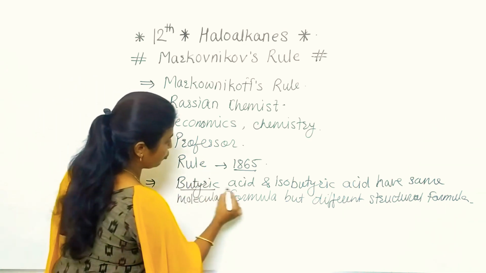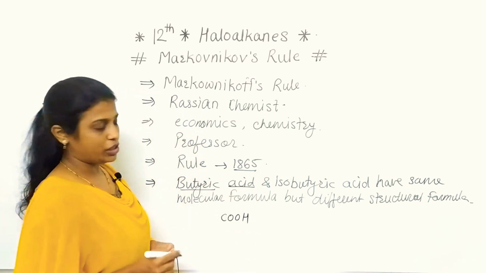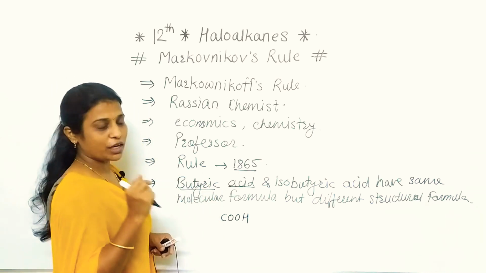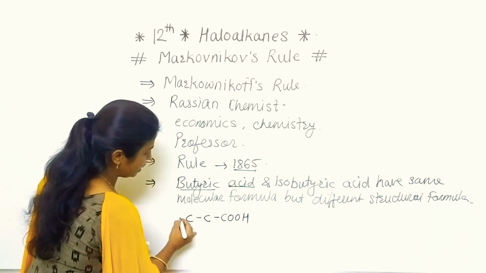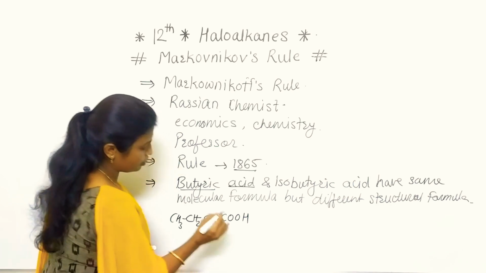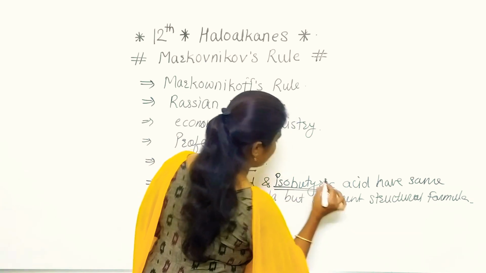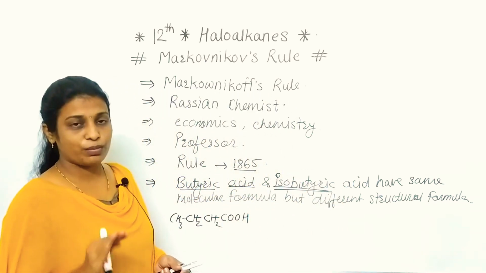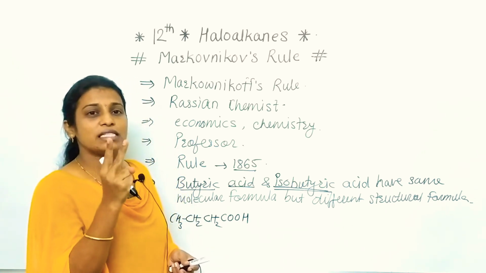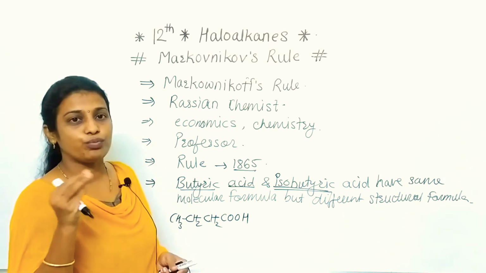So what is the structure of butyric acid? Acid means a COOH group will be there. Butyric means a total of 4 carbons will be there. Here we have already completed 1 carbon, so the remaining 3 carbons will be there in a straight chain. This is the structure of butyric acid. Now what is the structure of isobutyric acid? As we know, 4 carbons will be there, but when drawing the structure of the iso, the second carbon should contain 1 CH3. At that time only can we say it is isobutyric acid.